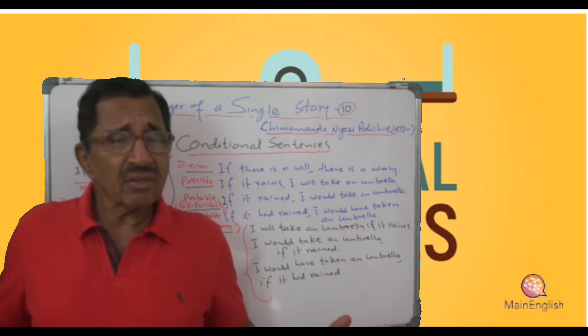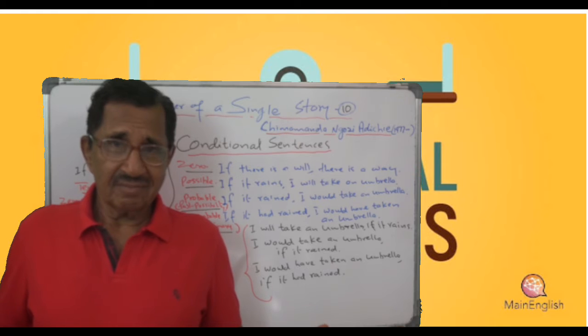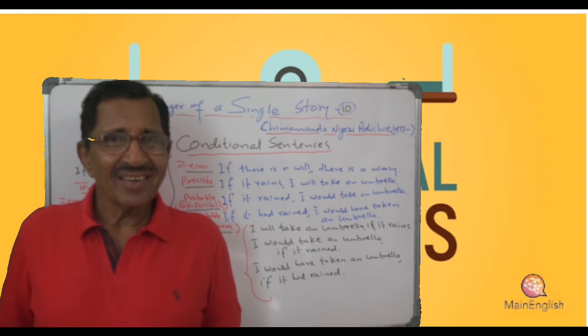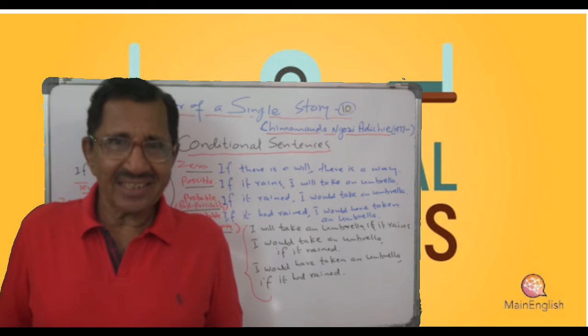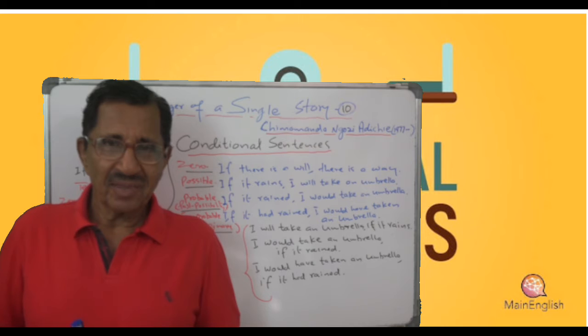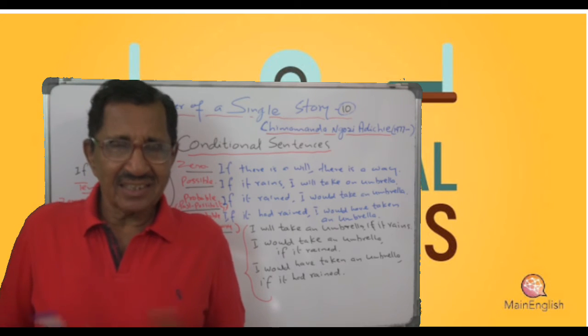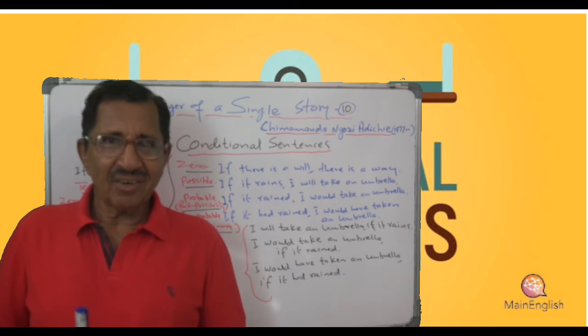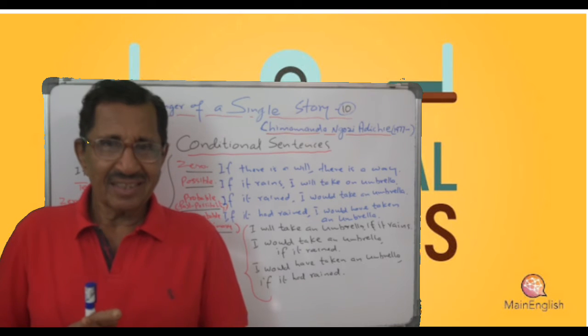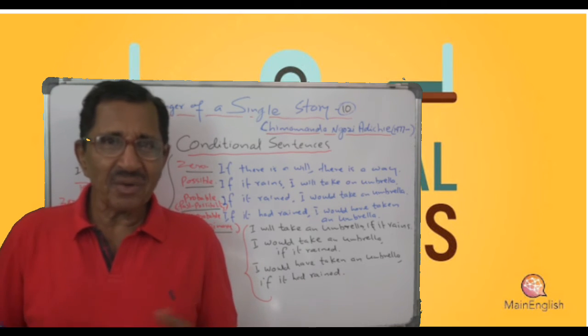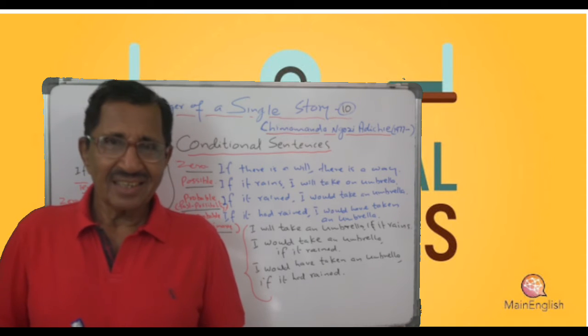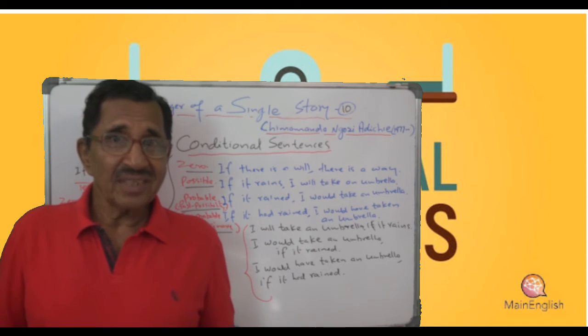Why is it called zero condition? Simple. There are facts, as you can see from the examples now. They are mere facts. They don't depend on anything. They are independent facts, truth. And therefore you call them zero condition.